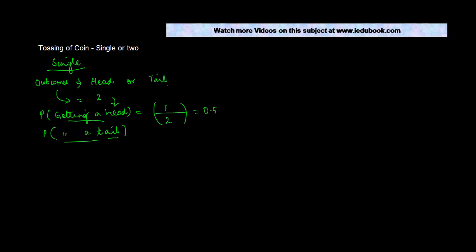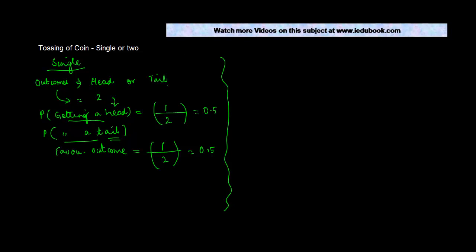Similarly, what is the probability of getting a tail? There's only one favorable outcome. Why? Because in a single coin there is either a head or a tail. So the favorable outcome is how many? 1. And the total outcomes are what? If there is either a head or a tail, the total outcomes are 2. So 1 out of 2, which is again 0.5.